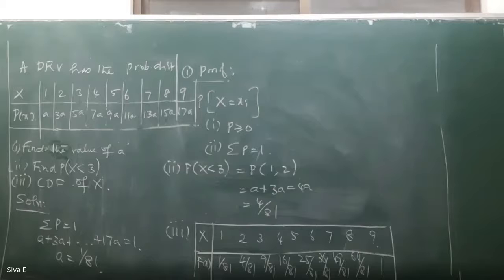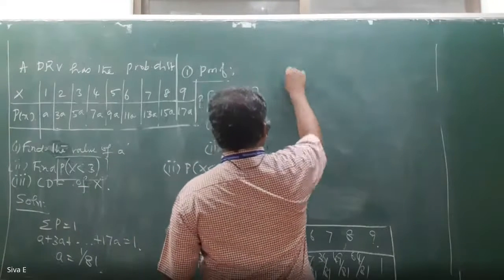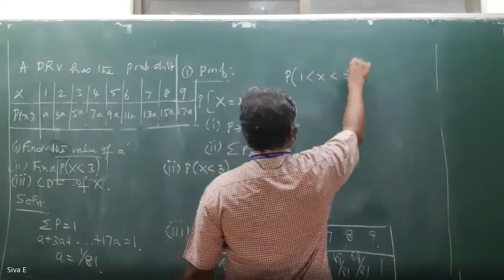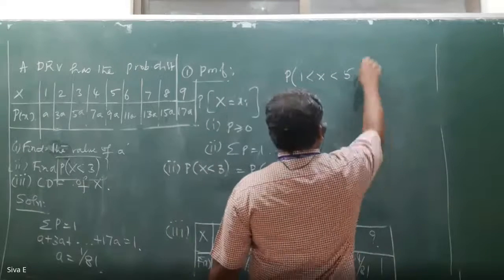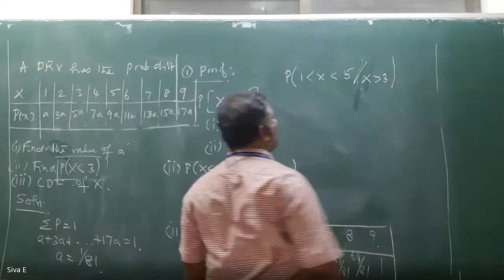This problem is very simple, but sometimes it may be somewhat difficult. Sometimes conditional probability may come. For example, what is the probability of 1 less than x less than 5 given x greater than 3?